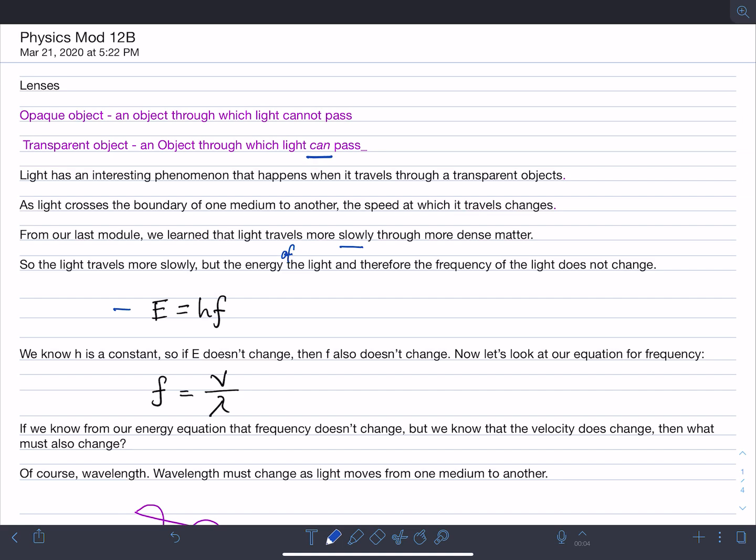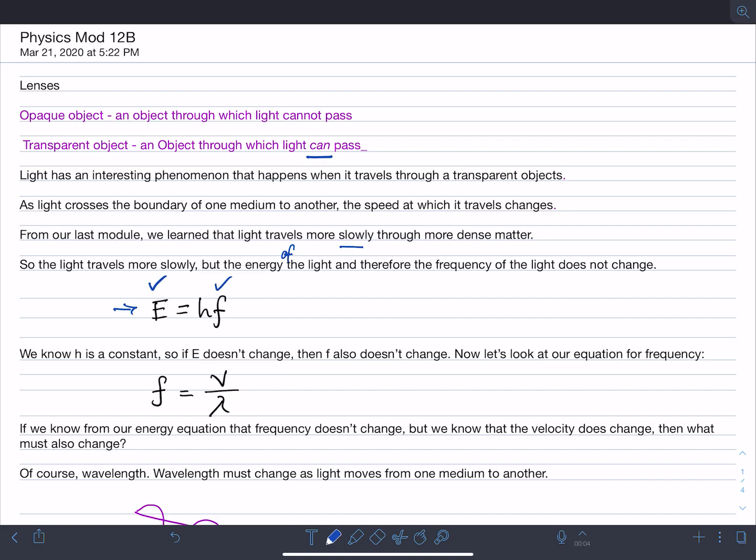Well, let's look at this equation right here. Energy equals Planck's constant times the frequency. We just said that the energy of the light is not changing. That would have to mean that the frequency of the light is not changing, because h is a constant, it doesn't change either. So if the energy is not changing and the frequency is not changing, then what is changing?